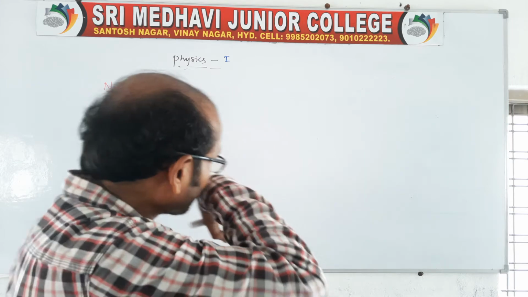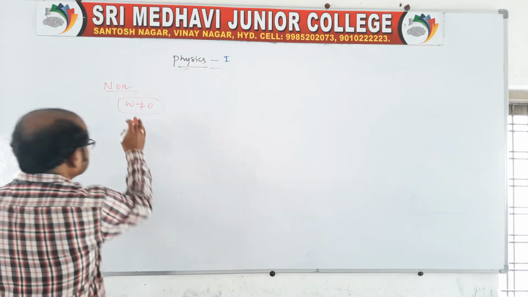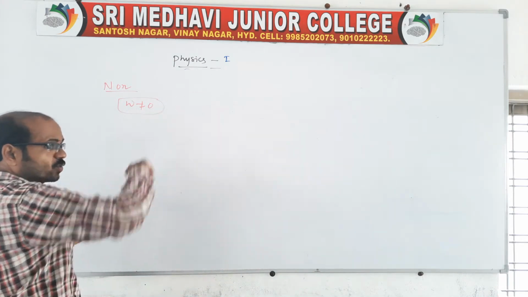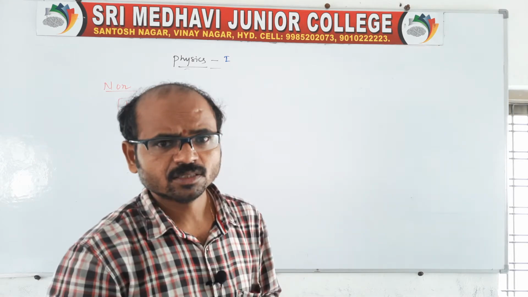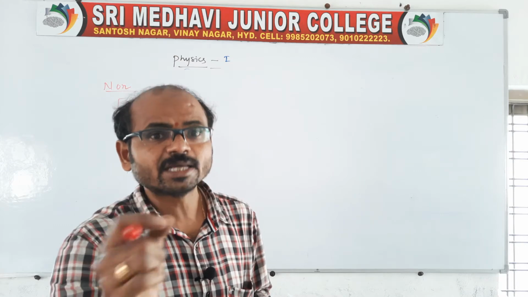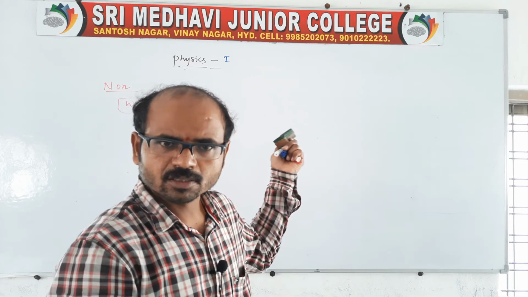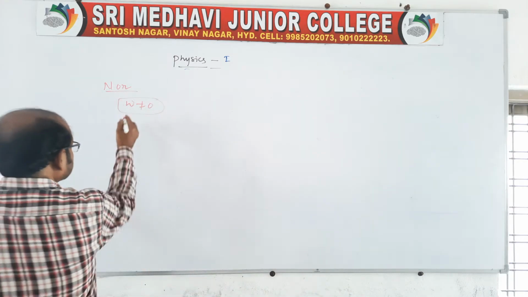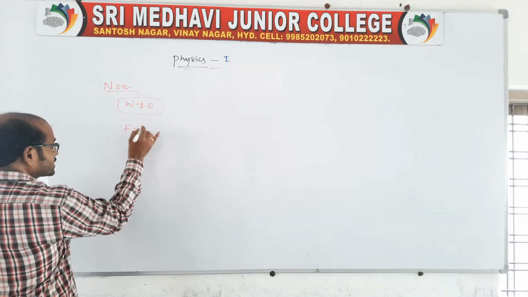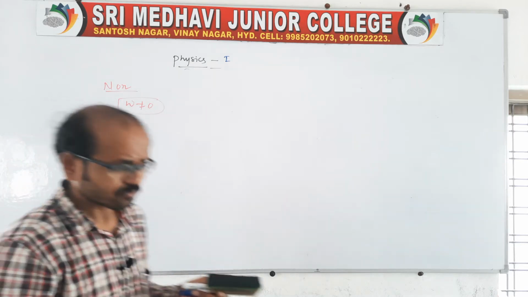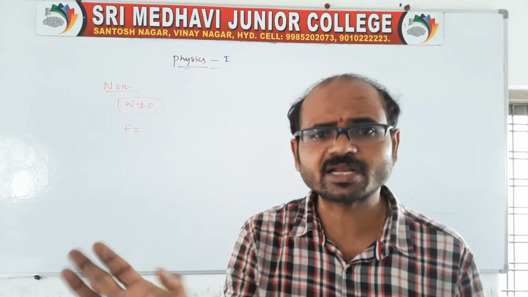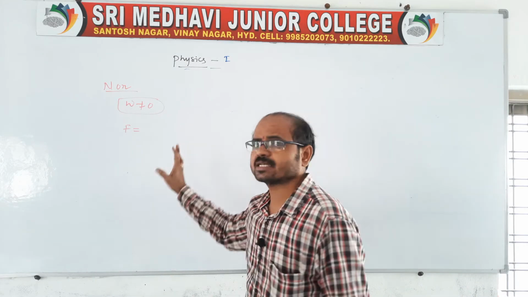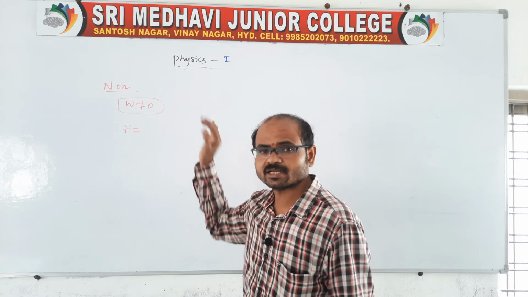So work done by the frictional force is not equal to 0 for a closed path, and it depends on the path followed. This is very clear. These are the conservative and non-conservative examples.